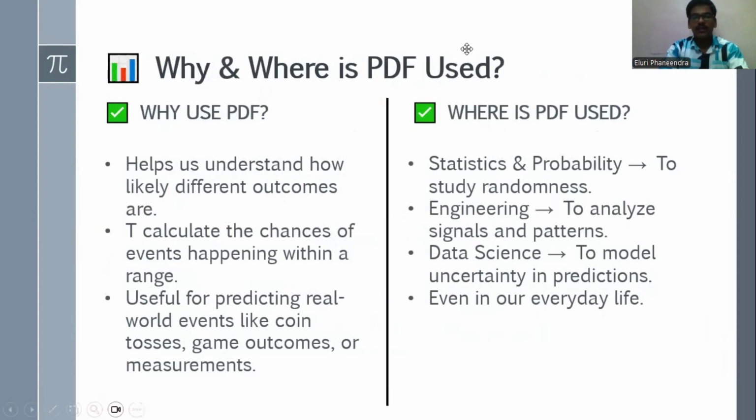Now we can see why and where it is used. Why we use PDF: it helps us understand how likely different outcomes are. It is used to calculate the chances of events happening within a range. It is useful for predicting real world events like coin tosses, game outcomes, or any measurements, etc. Now we see where PDF is used. In real life examples, in statistics and probability, we can use PDF to study randomness. Also, it is used in data science, engineering, and others. It's very useful in everyday life.